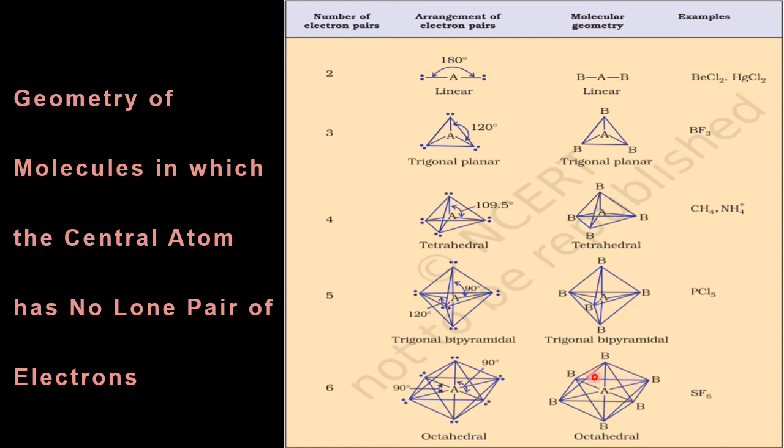So all are bond pairs, they are happy. They take this shape and are happy with it. Shape is decided by lone pair and bond pair repulsions. Here no lone pair, all happy with this shape, so that's why they have taken this shape in space.